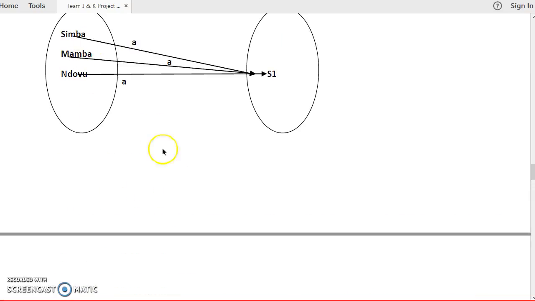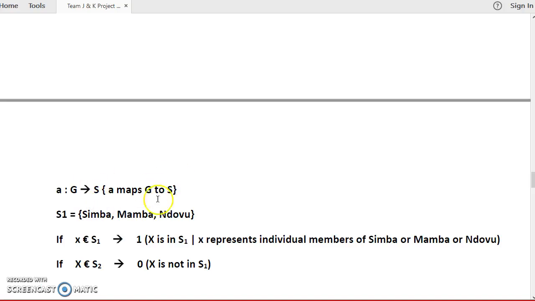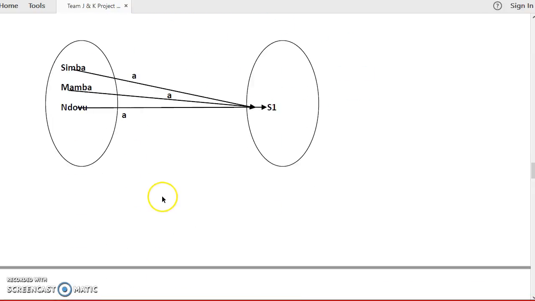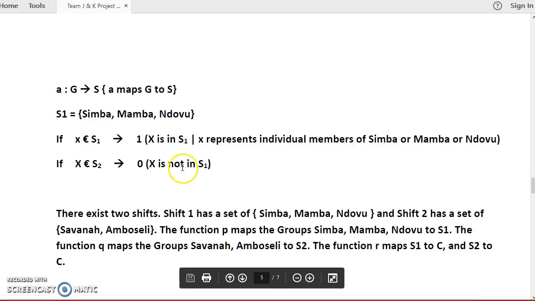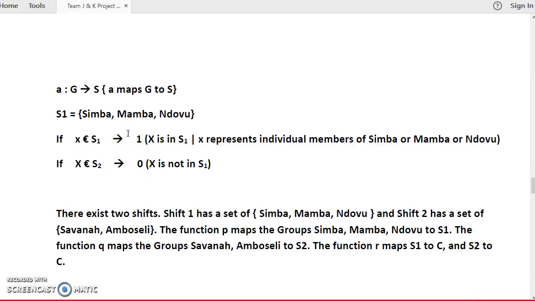As we had seen, A maps G to S. So G can be a general representation of the three groups, but narrowing it down to the individual groups, we have that S1 will contain group members of Simba, Mamba, and Ndovu. So how do we know that someone is present in shift 1 or is not present in shift 2?